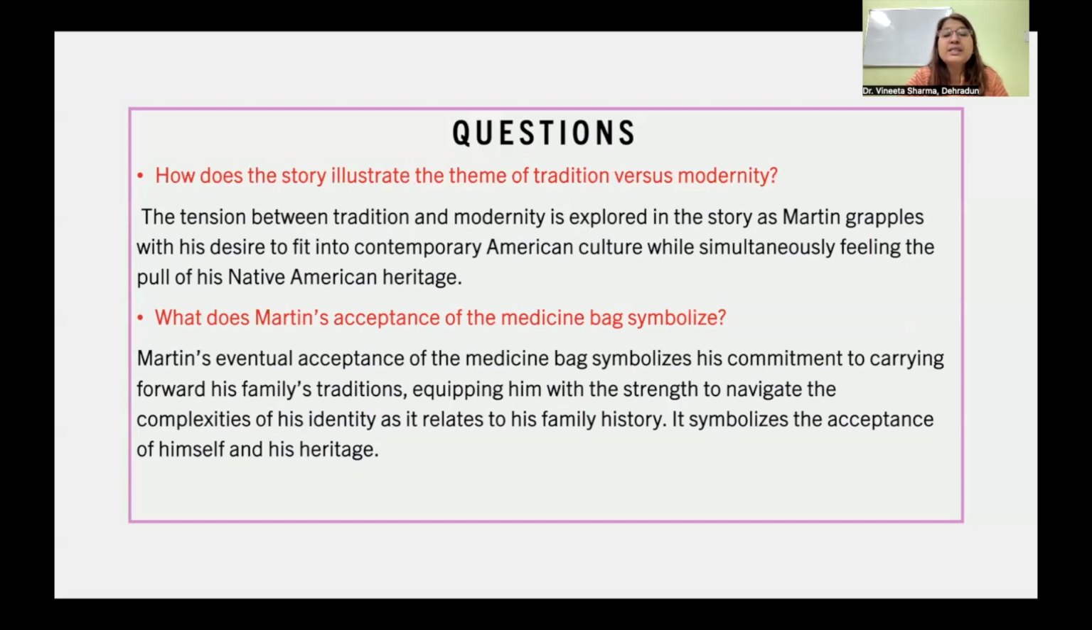What does Martin's acceptance of the medicine bag symbolize? It symbolizes his commitment to carrying forward his family's traditions, equipping him with the strength to navigate the complexities of his identity as it relates to his family history. It symbolizes the acceptance of himself and his heritage.